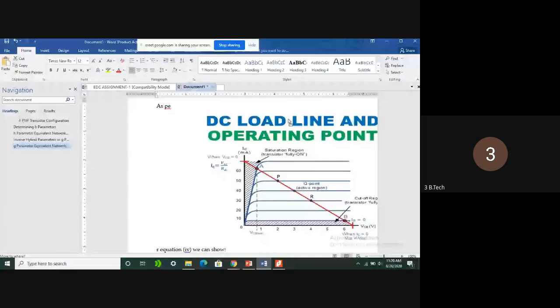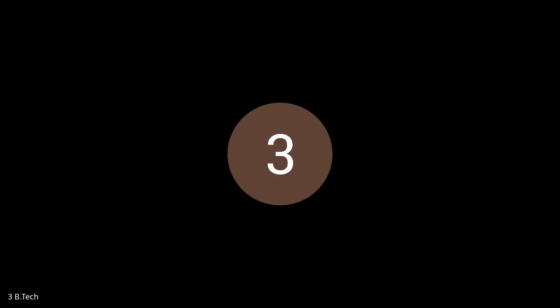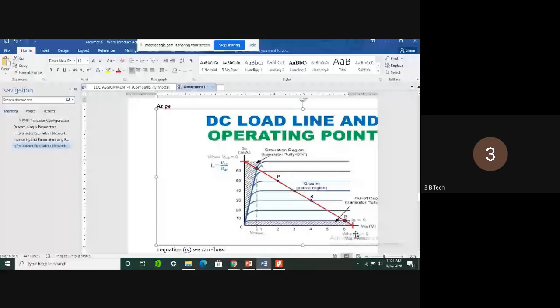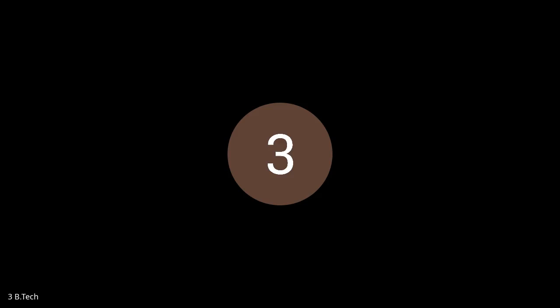See here, a red color line is there, which is always drawn between. If you write IC, the suffix C is used to indicate the current flowing through the collector terminal. Is that clear, all of you? IC is nothing but the current flowing through the collector terminal.